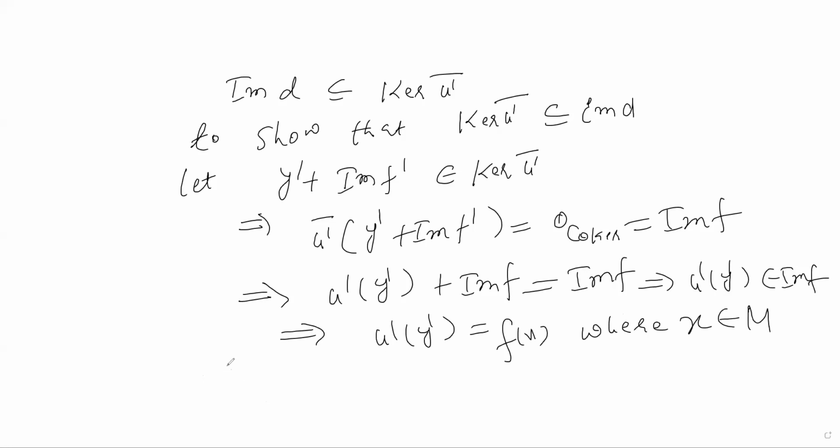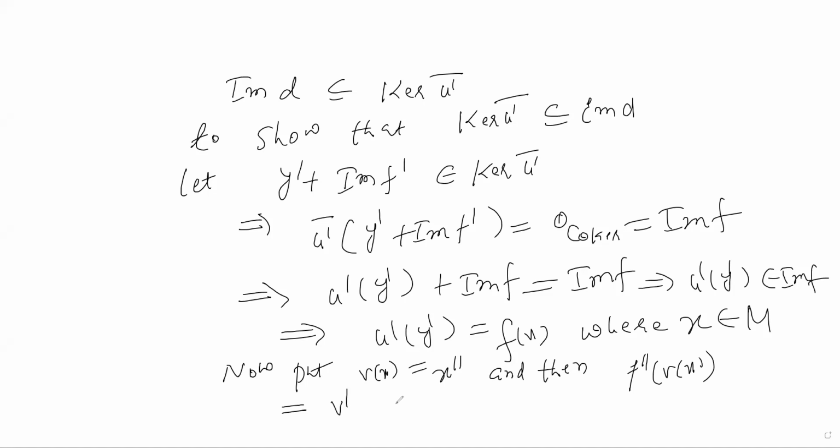Now put v of x equals x double dash. We are using the surjectivity of v, and then f double dash of v of x, by commutativity of the diagram, is v dash of f of x. Now f of x has value this one, u dash y dash.